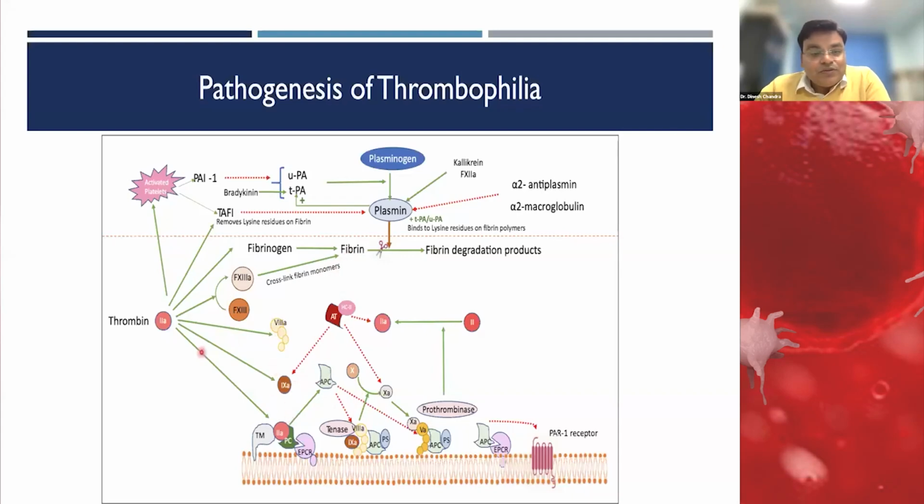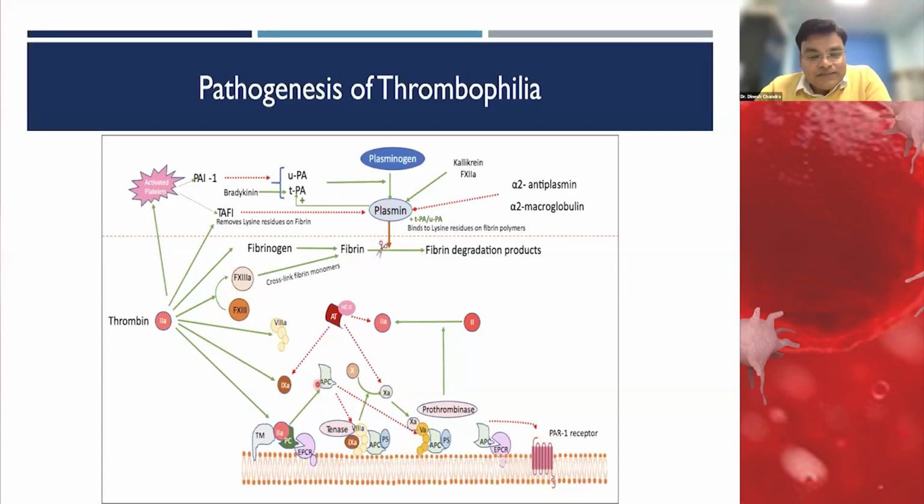Thrombin also activates TAFI, thrombin activable fibrinolysis inhibitor, which checks plasmin to reduce fibrinolysis.